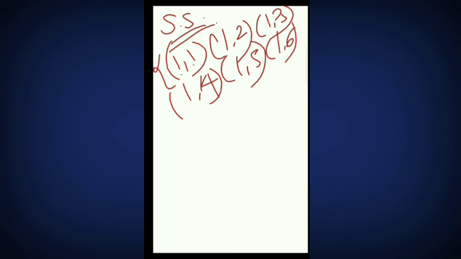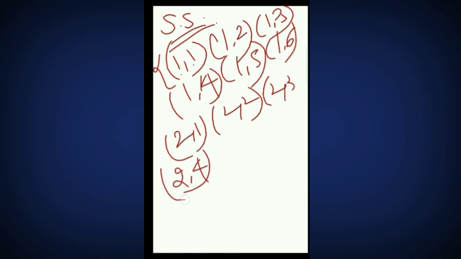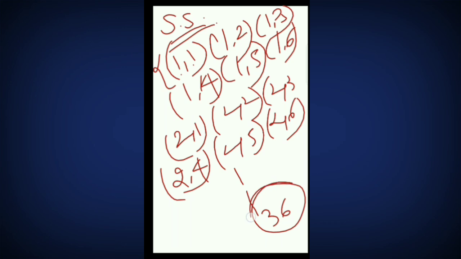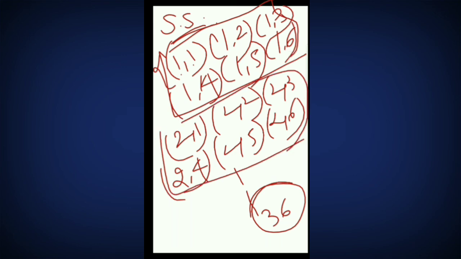Students, it may be that 2 1 will come, 2 2, 2 3, 2 4, 2 5, 2 6. In total, there will be 36 sample spaces. How? When in the first die 1 comes, there are 6 sample spaces. When 2 comes, there are 6 sample spaces.